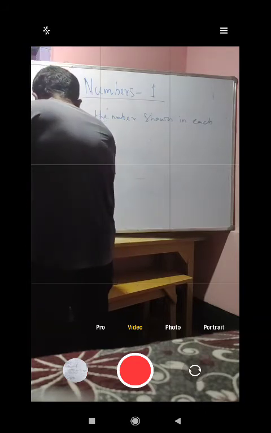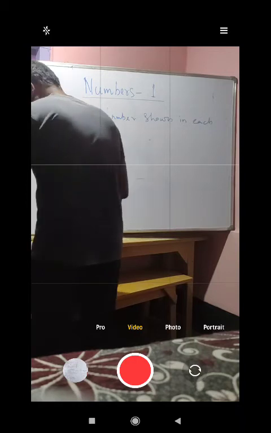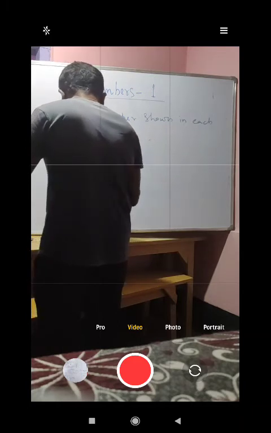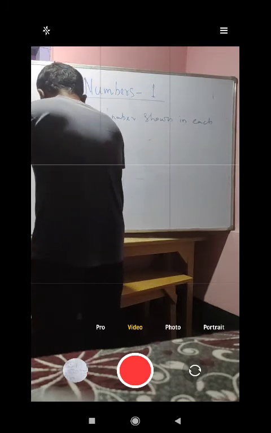So here it is 1, 2, 3, 4, 5. After that 1, 2. After that 1. So you'll have to write here 5.